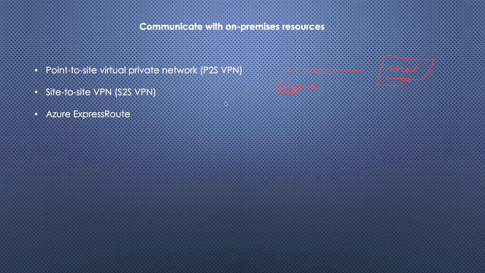Site to site means when you have your on-premises network, and now you want to connect this on-premises network to your Azure VNet. When we are connecting network to network, it is called site-to-site. This network can be your on-premises network, and the other can be your Azure VNet, or it can also be another cloud's VNet. Now coming to Express Route. Express Route is something similar to site-to-site, but here we are using VPN gateways.